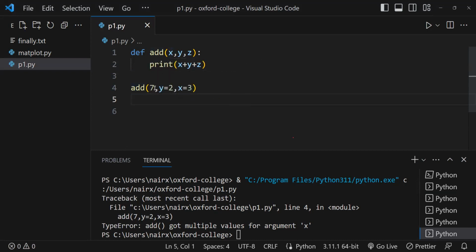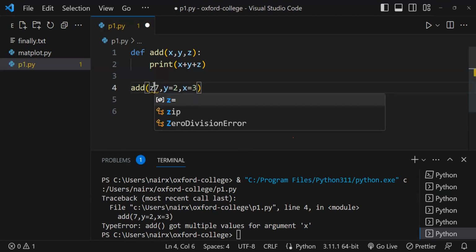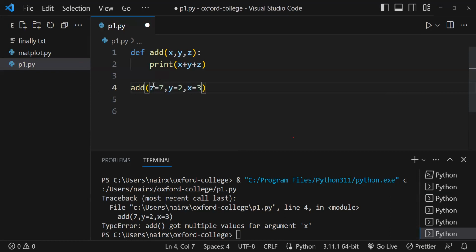Value of x is 7. It assumes first it will take value of x is 7. Then y is 2, okay, fine, we're telling y equals 2 is fine. But third, I'm once again telling x equals 3. That is why it is throwing an error, got multiple values for argument x. You cannot pass two arguments for value x. So either you have to give z equals 7, like somebody pasted in the chat, guys.